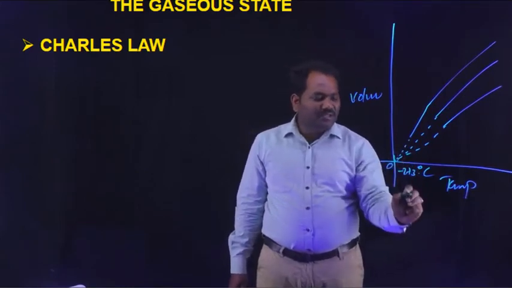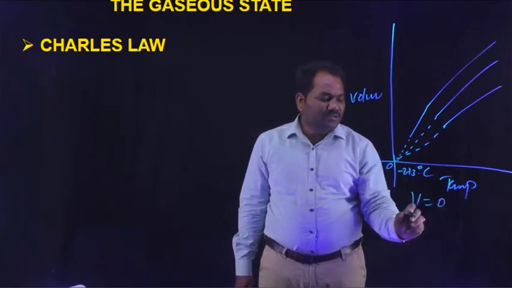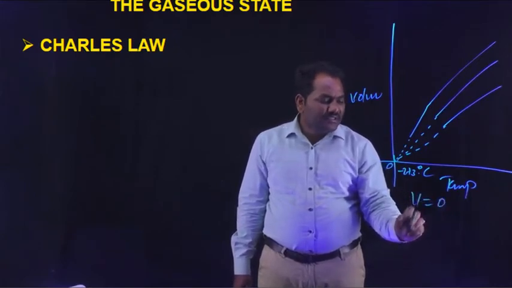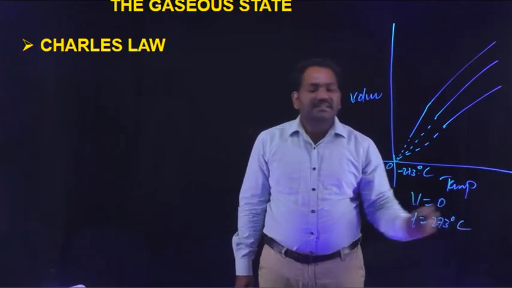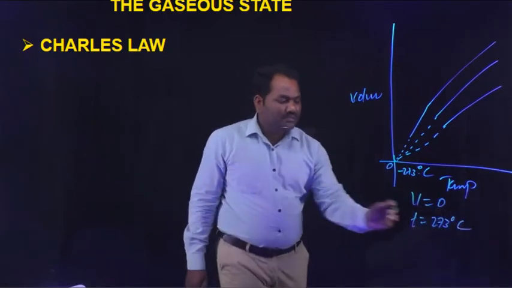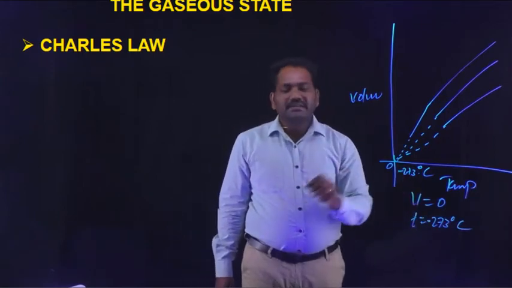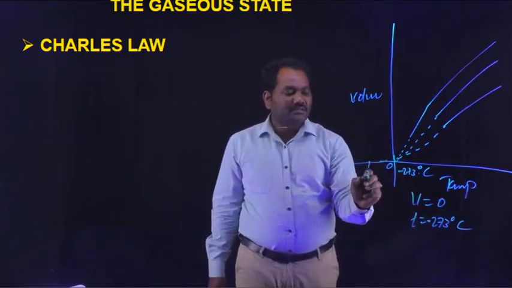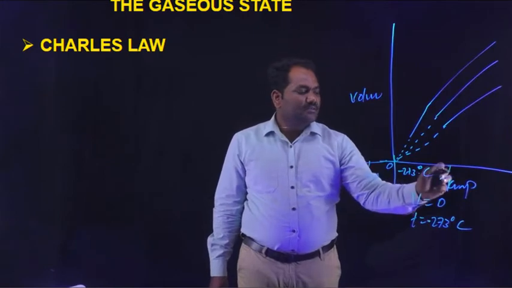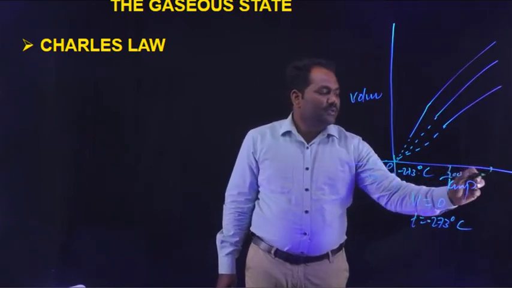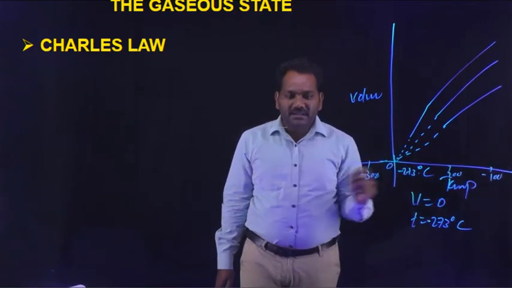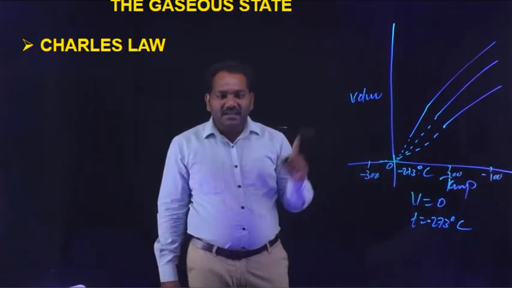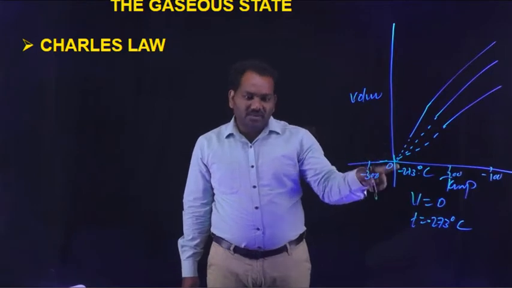If volume becomes 0, V is equal to 0, it means the temperature T is equal to minus 273 degree centigrade. Like this: minus 300, minus 200, minus 100, or 0 degree centigrade. This is a very important point.